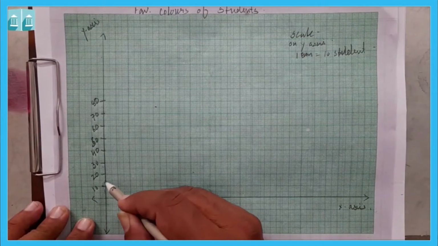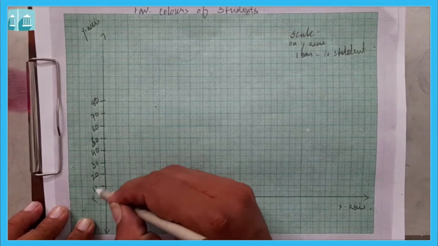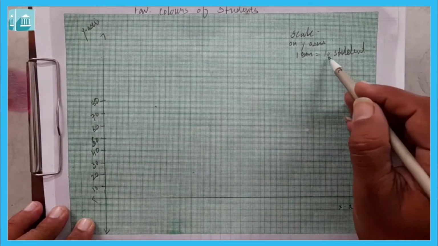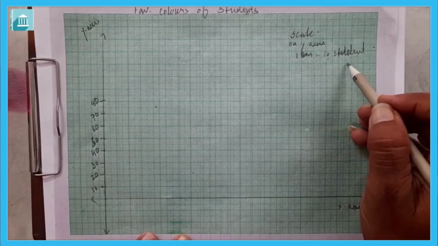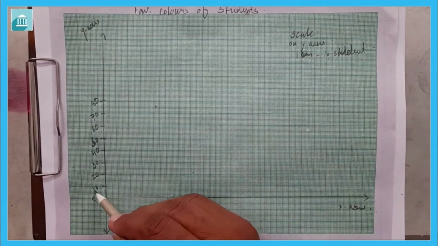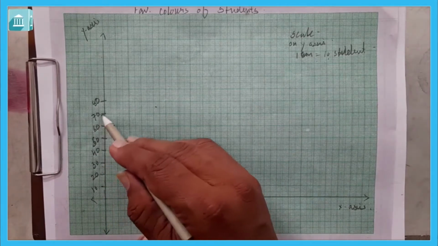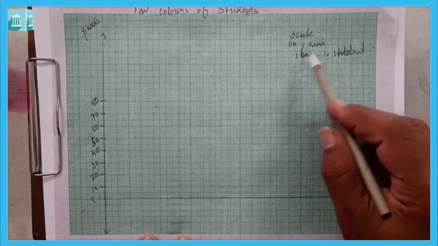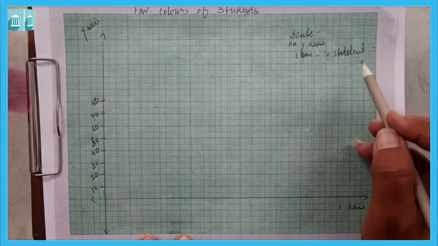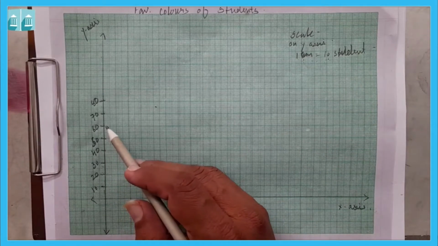The distance should always be the same. In the same way, the numbering should always be similar. For example, if you had taken 5, then 5, 10, 15, 20, 25, 30, 35, 40. Here we have chosen the scale on the y-axis as 1 centimeter equal to 10 students. So it should be 10, 20, 30, 40, 50, 60 like that.